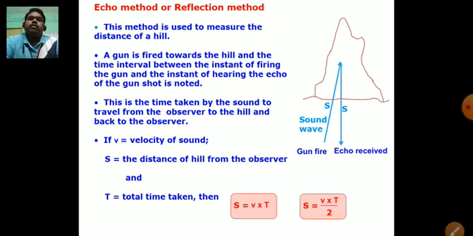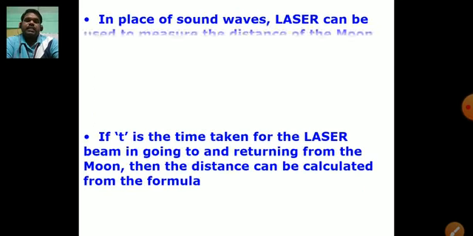So in this way, if there is a submarine under the water, by using this concept we are able to find the distance or depth of the submarine from the surface of the water. So this is how we can use physics to calculate such types of distances.